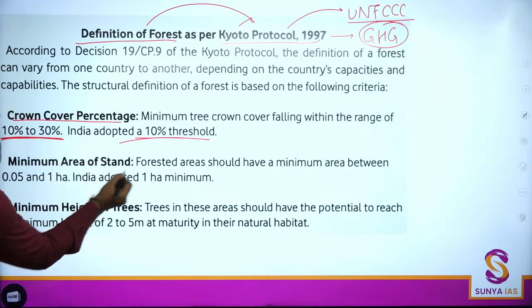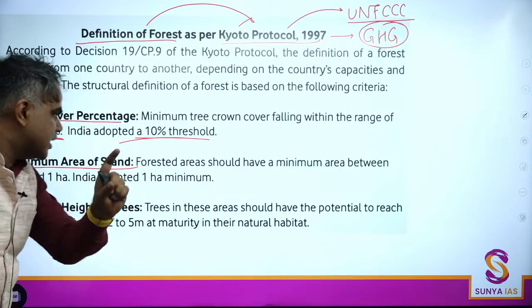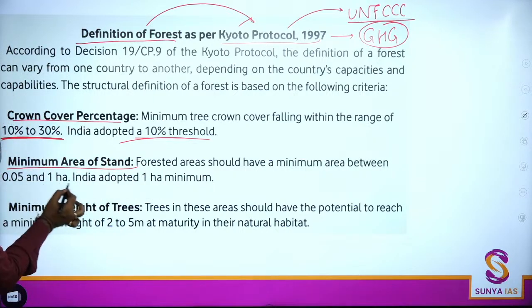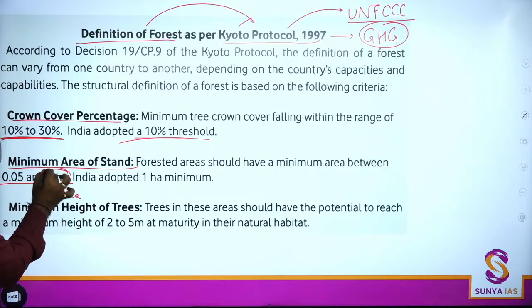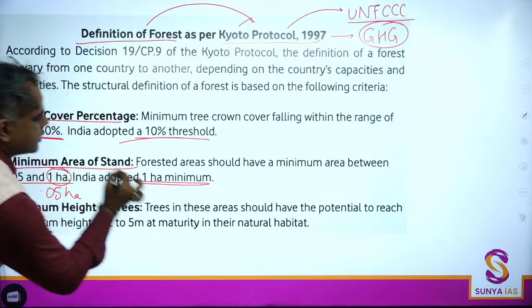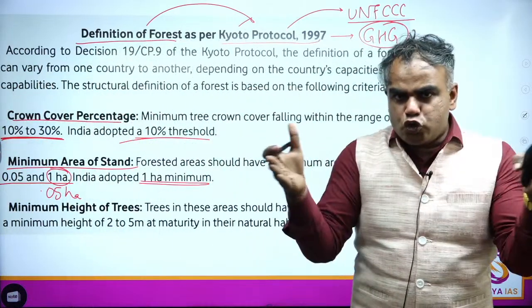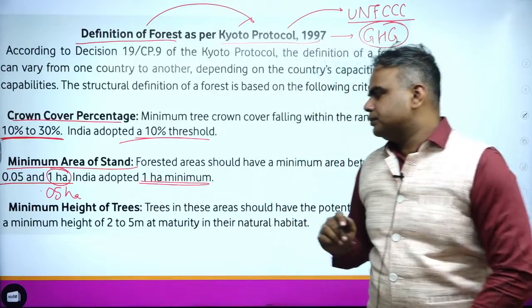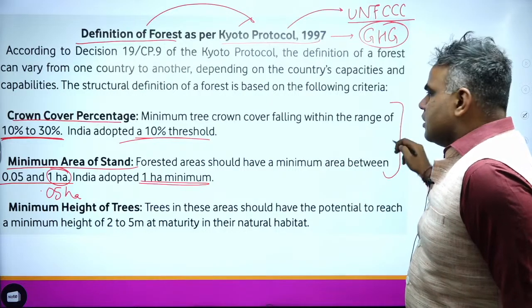Second, minimum area of the stand. So for land to be seen as a forest cover, forest area, they are saying it can be as less as 0.05 hectare up to 1 hectare. India here has adopted 1 hectare minimum. What is the minimum area? So here there's again a huge band. We have taken this. Okay. So these are the two things that we have taken from this.